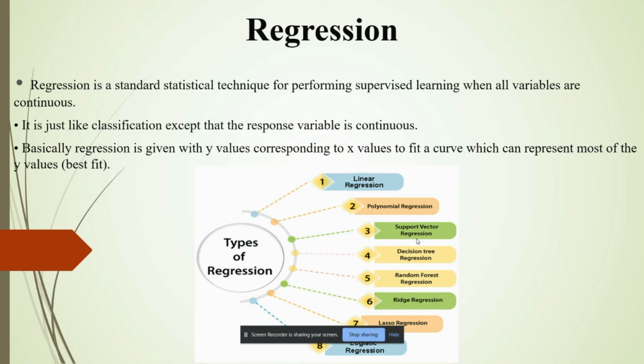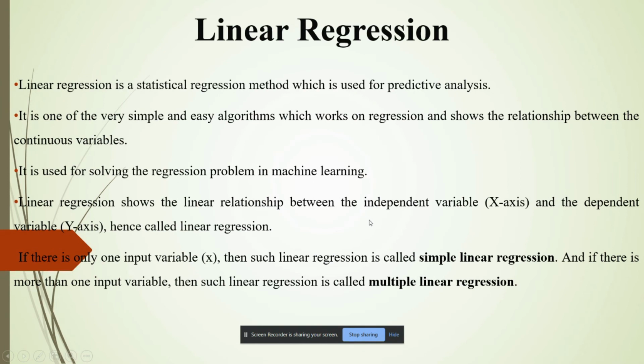Here we are discussing some of the important types of regression: linear regression, logistic regression, polynomial regression, support vector regression, decision tree regression, random forest regression, and ridge regression. Now, since we are done with regression analysis and have studied its types, we are further going to study linear regression.